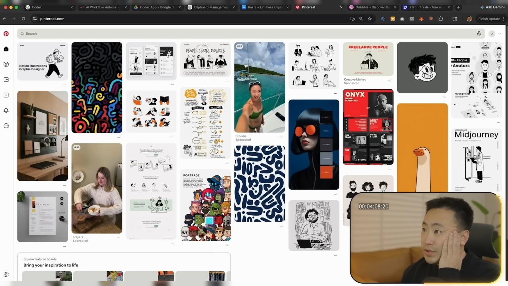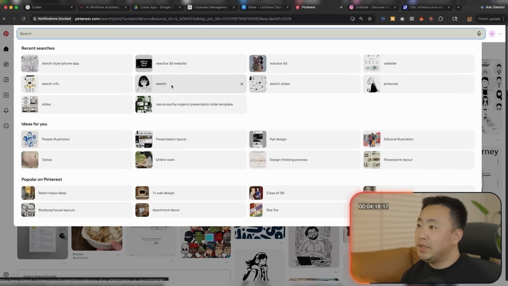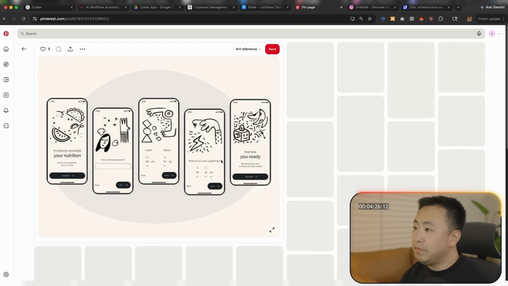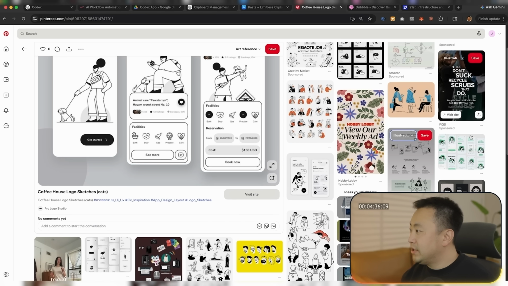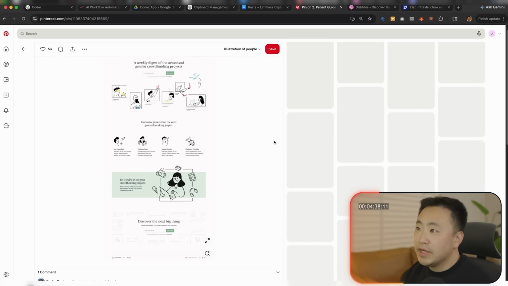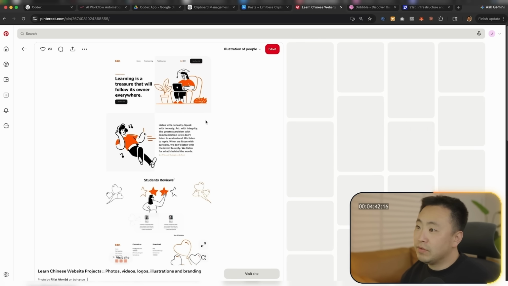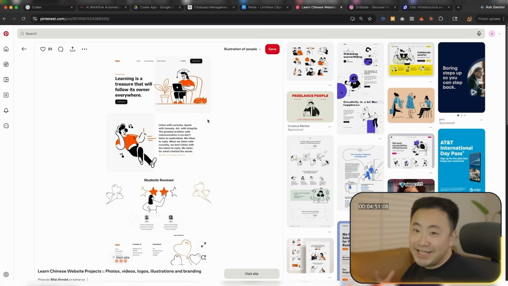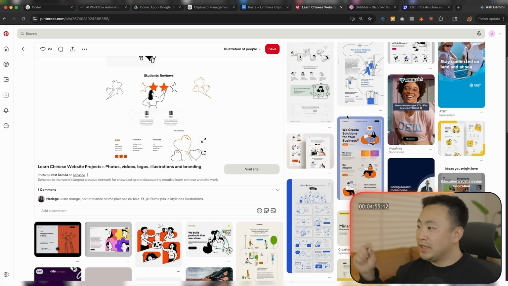In my opinion. So for Pinterest, I'm looking for maybe something sketchy. Something like this feels kind of interesting. The whole idea is that I want it to feel like, oh, this is really cool. It should feel kind of sketchy because it's a clipboard, right? I'm clipping things.